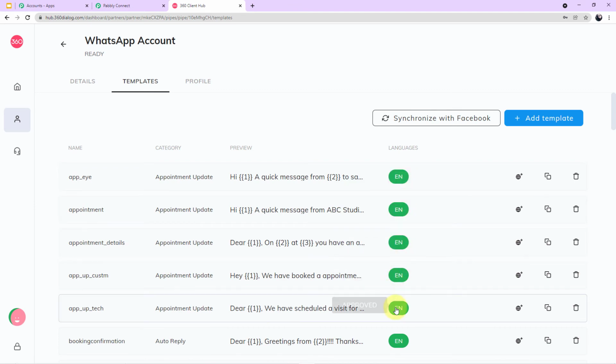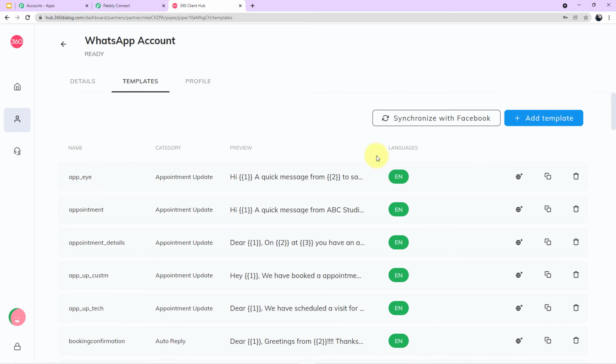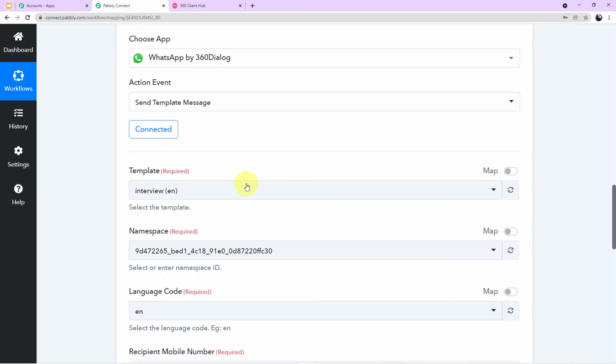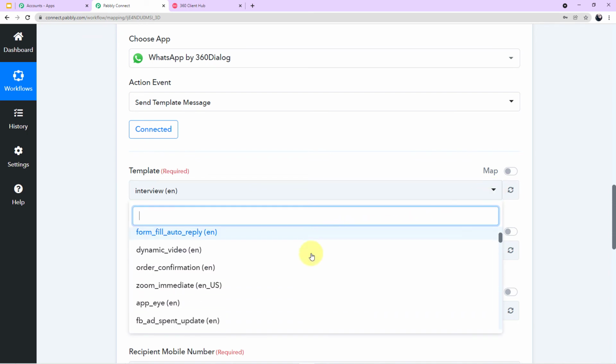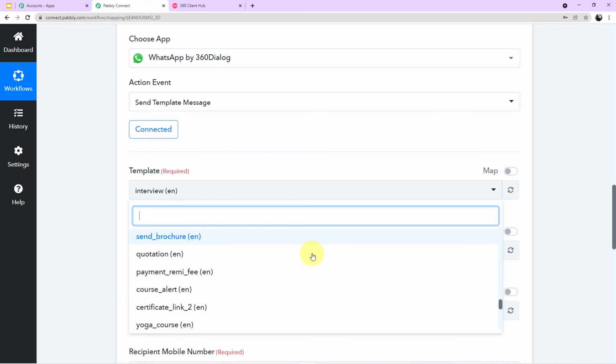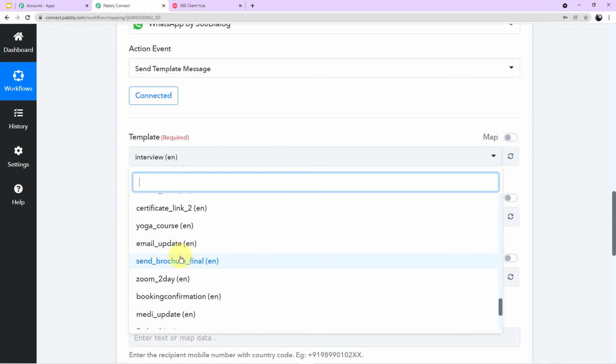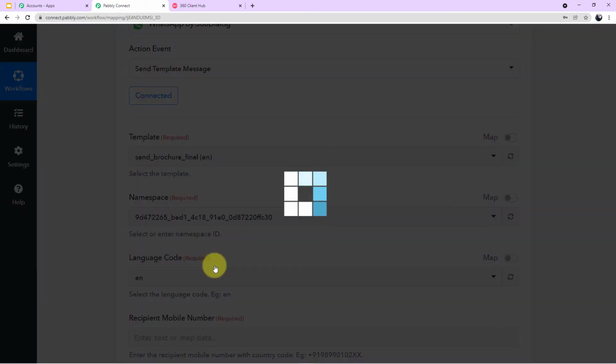Here you can see all my templates are already approved. That's why I can use my templates. Now I have to map the particular template which I have shown you here in Pabbly Connect. So I'll click the arrow and I can see all of the templates which I have in my Pabbly Connect account in the scroll down. All I have to do is search for the particular template, which is send brochure final, and simply click there, click the particular template, and it will be automatically mapped. Now let it load, guys.